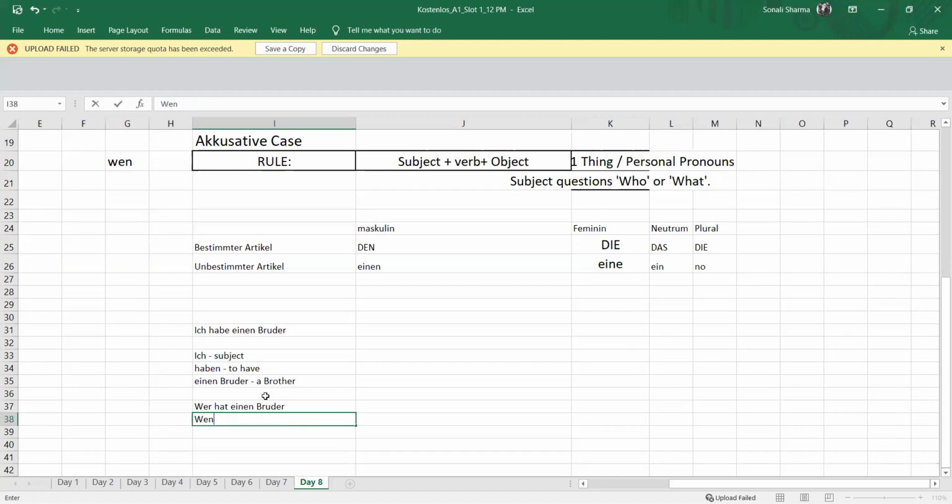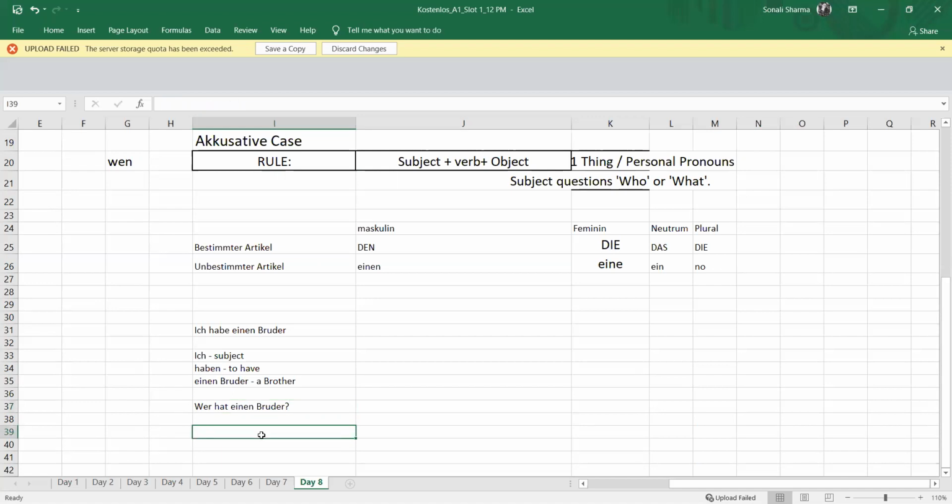We can just skip that part because this will be a little bit complicated. There is the topic of dative, which we have not done. We cannot choose this question for the time being, but we will do it later on. For the time being, you can just figure out this question only: wer hat einen Bruder? Ich habe einen Bruder.